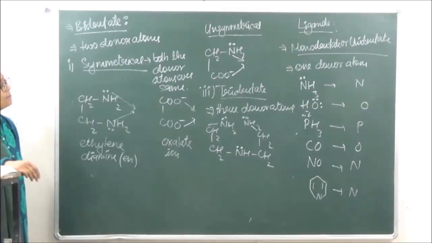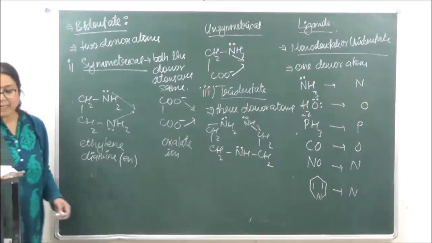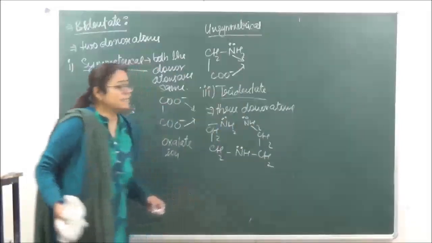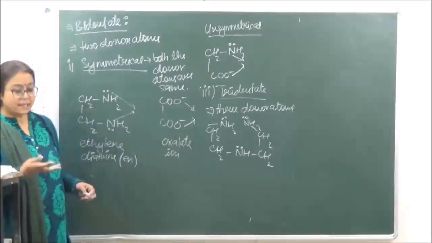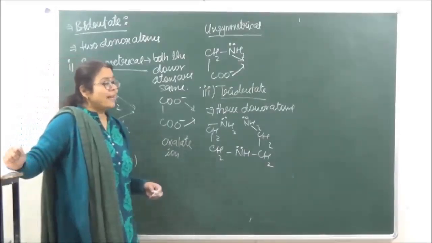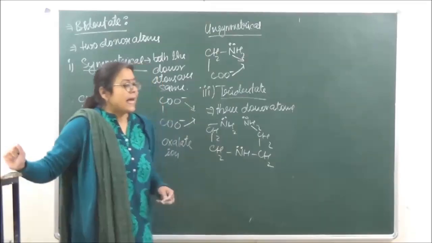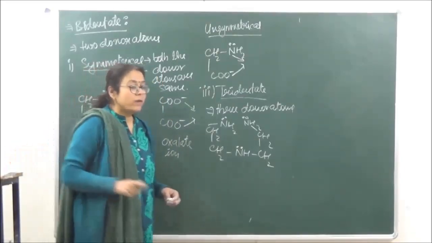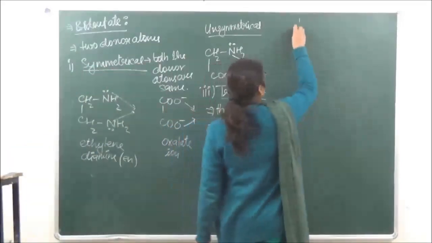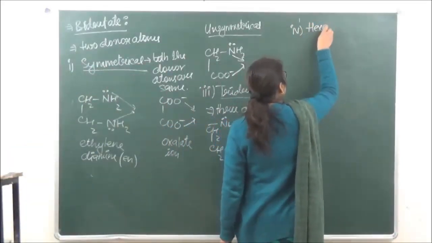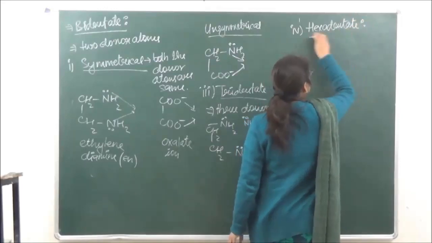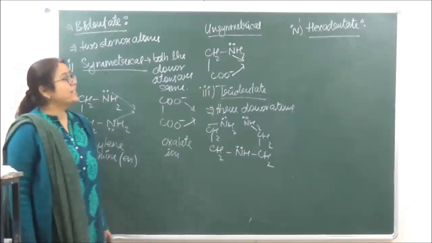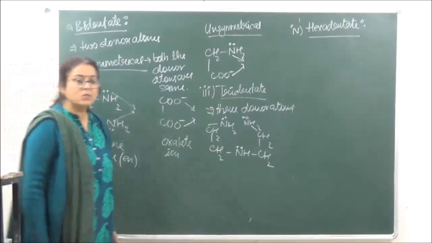Right? Then we have polydentate ligands. Polydentate ligands will have more than 3. More than 3, that is, they can have 4. 4 will be known as tetradentate. They can be 5, which is known as pentadentate. And then we have 6, which are known as hexadentate. Among hexadentate, one is very important. Hexadentate means it is going to have 6 donor atoms.